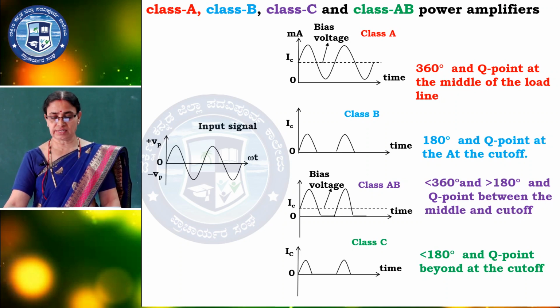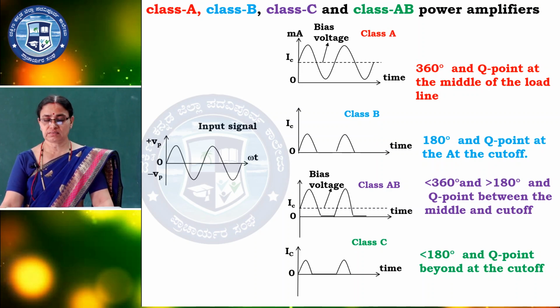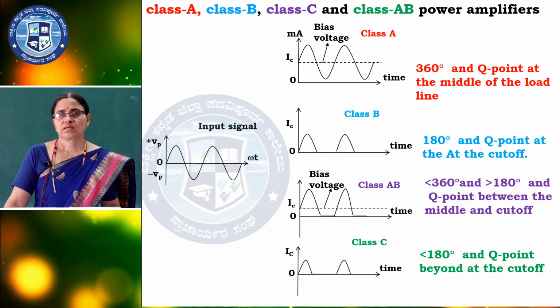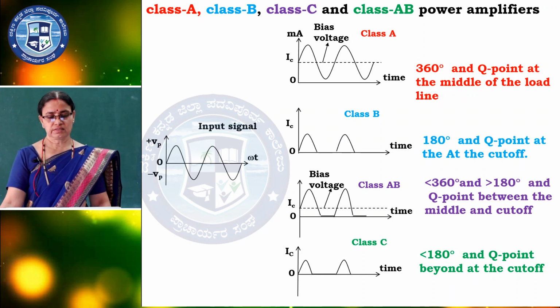So the output is only 180 degrees. In the class C amplifier, the output is less than 180 degrees, and the Q point is beyond the cutoff region. But class AB is midway between the middle of the load line and the cutoff region, so the class AB conduction is less than 360 degrees and more than 180 degrees.